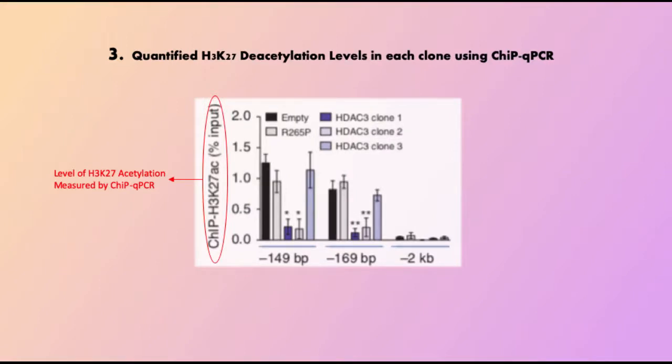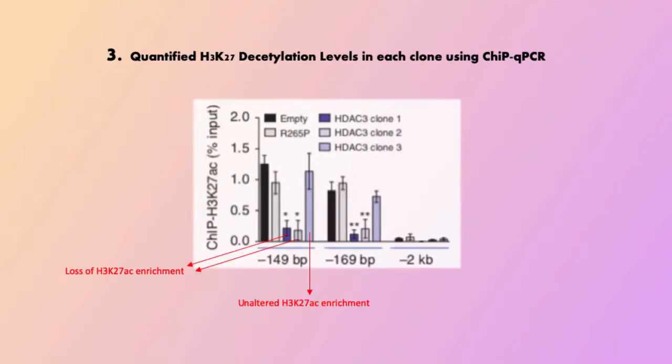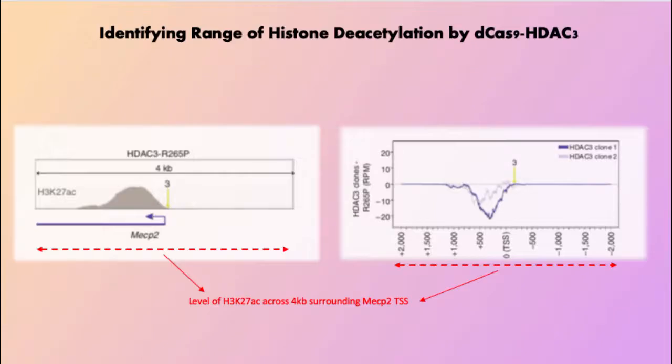by quantitative PCR. The results showed significant loss of H3K27 acetylation in genomic regions immediately adjacent to the gRNA-targeted sites in both clone 1 and clone 2, but in clone 3, expressing low gRNA levels, the level of H3K27 acetylation is unaltered compared to the mutant clone. Overall, this suggests that a minimum level of gRNA expression is needed to achieve H3K27 deacetylation at this locus.